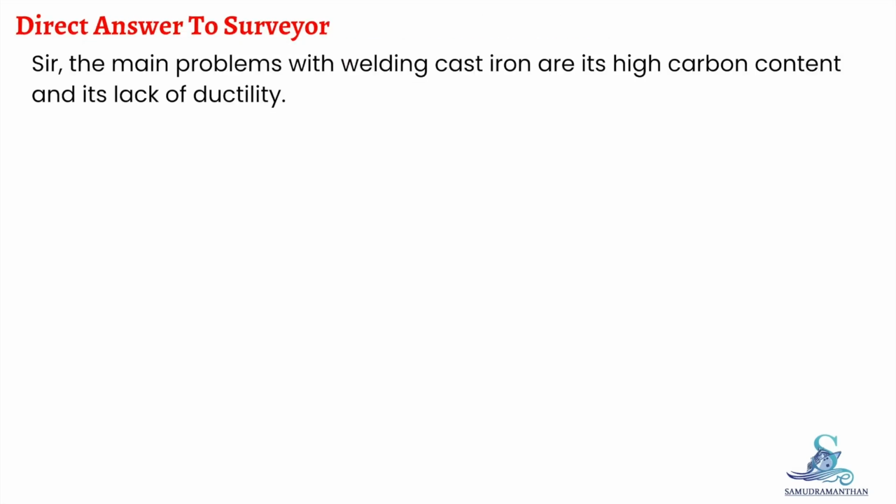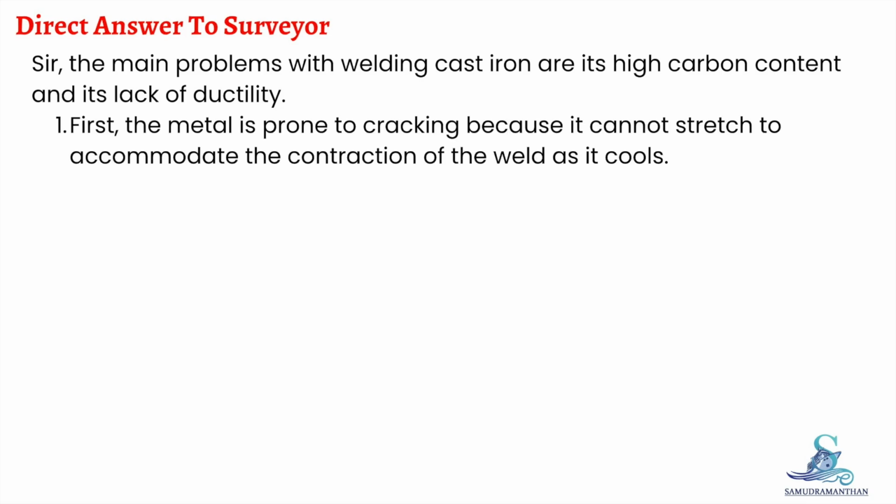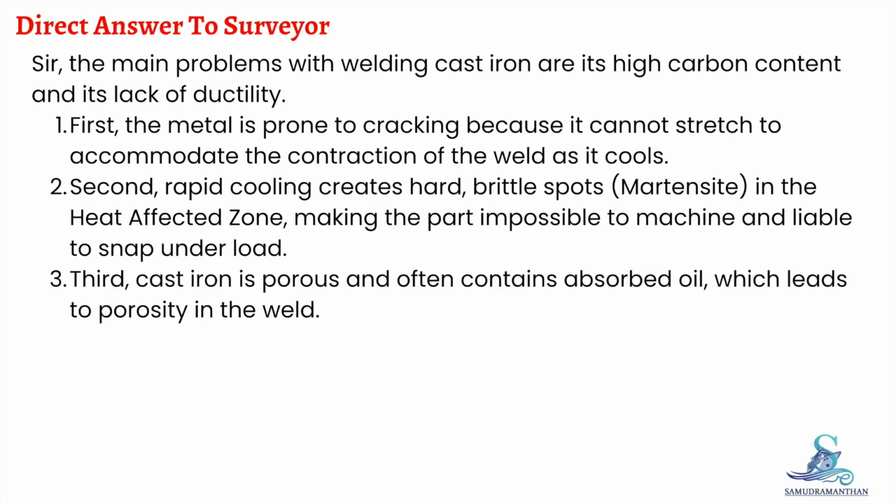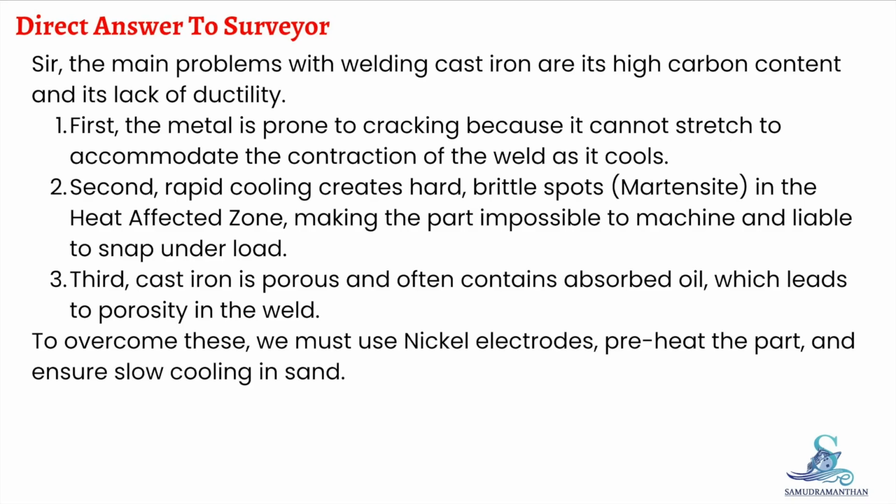Direct answer to survey: Sir, the main problems with welding cast iron are its high carbon content and its lack of ductility. First, the metal is prone to cracking because it cannot stretch to accommodate the contraction of the weld as it cools. Second, rapid cooling creates hard, brittle spots, martensite, in the heat-affected zone, making the part impossible to machine and liable to snap under load. Third, cast iron is porous and often contains absorbed oil, which leads to porosity in the weld. To overcome these, we must use nickel electrodes, preheat the part, and ensure slow cooling in sand.